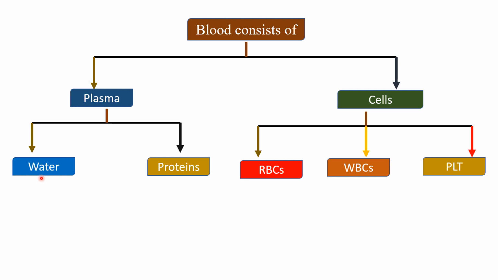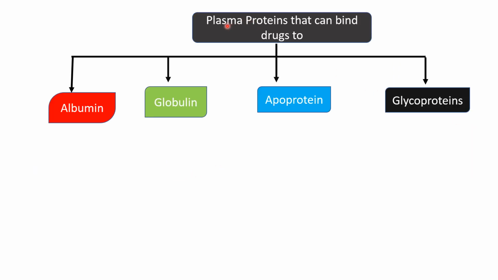We should discuss the nature of blood. It is aqueous. Why should we discuss it? Because the drug has to travel in which medium? It is an aqueous medium. It is not a lipid or lipophilic medium. And what are the proteins in blood that carry the drug? We should know. So let's discuss. These are the plasma proteins: albumin, globulin, apoprotein, glycoprotein. These are the plasma proteins to which drugs can bind and travel.